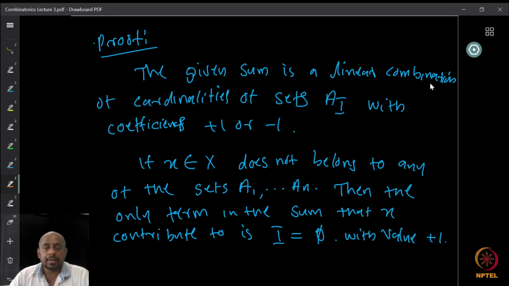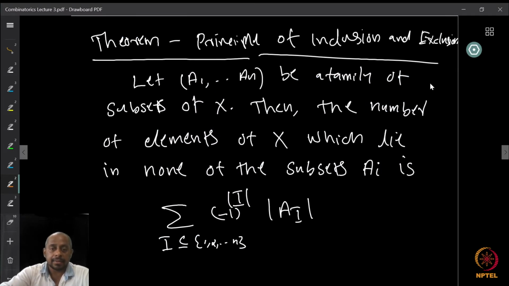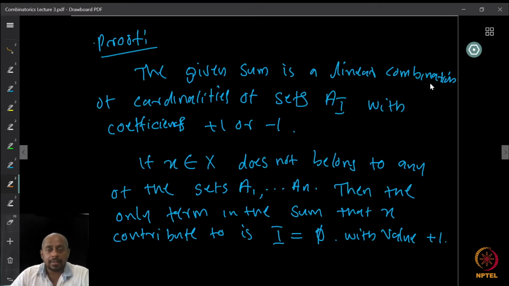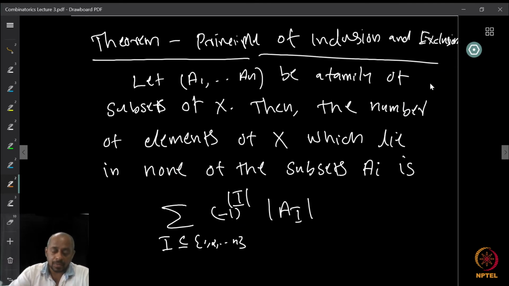Now, if the element x does not belong to any of the sets A1 to An, then the only term in the sum where the element x appears, to which it contributes, is when I is equal to the empty set. Why is that?